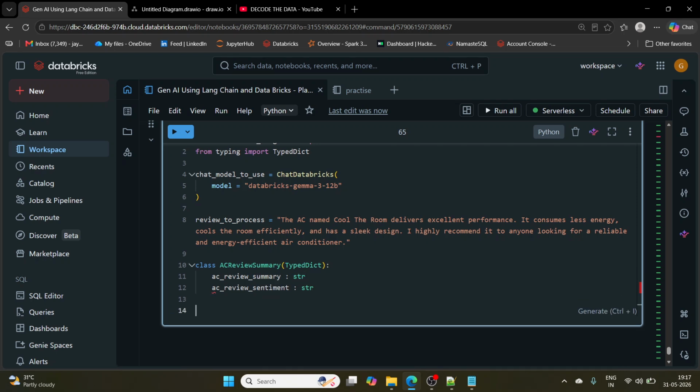Both are strings, a simple use case we are considering.